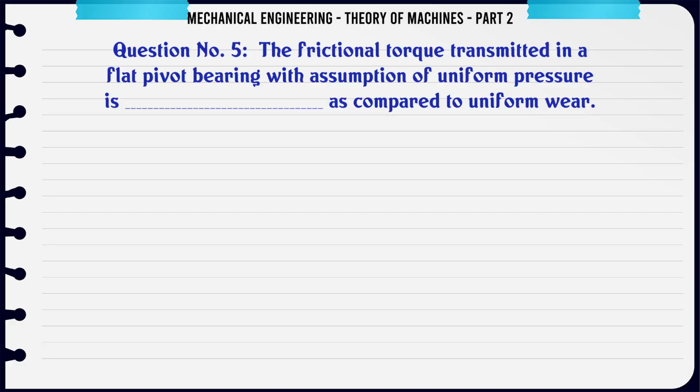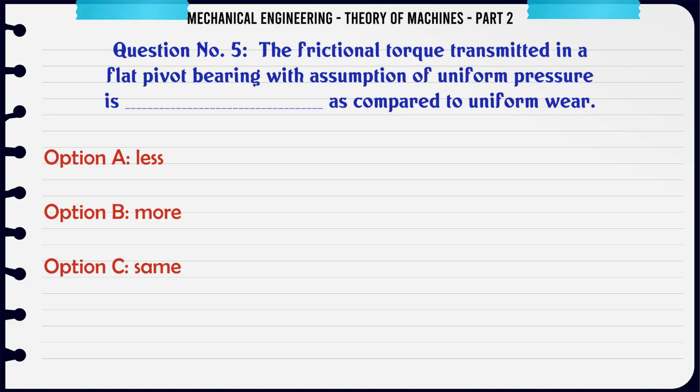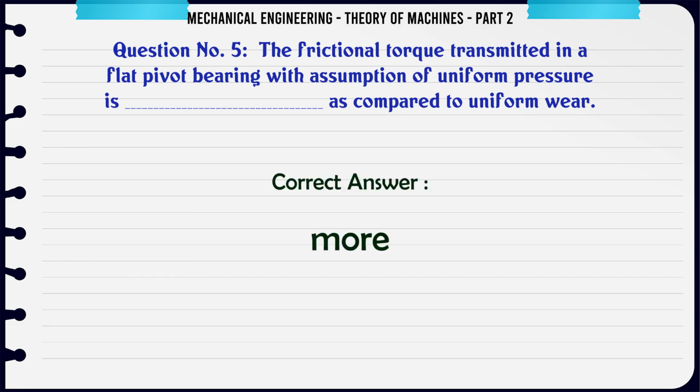The frictional torque transmitted in a flat pivot bearing with the assumption of uniform pressure is ___ as compared to uniform wear. A. Less, B. More, C. Same. The correct answer is more.